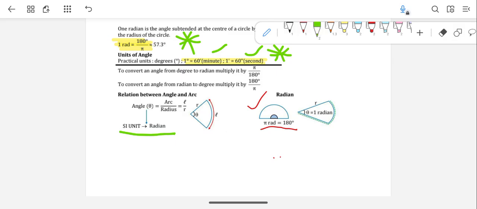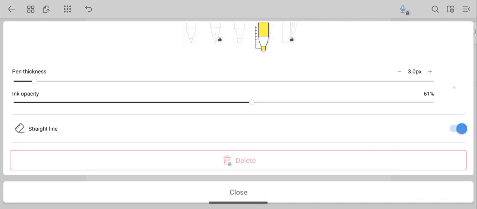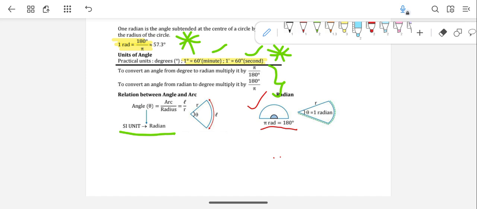And another important thing is this conversion, guys. Again, it is very, very important. So conversion, in the sense I just told you, 1 radian is equal to 180 by pi degrees, right?